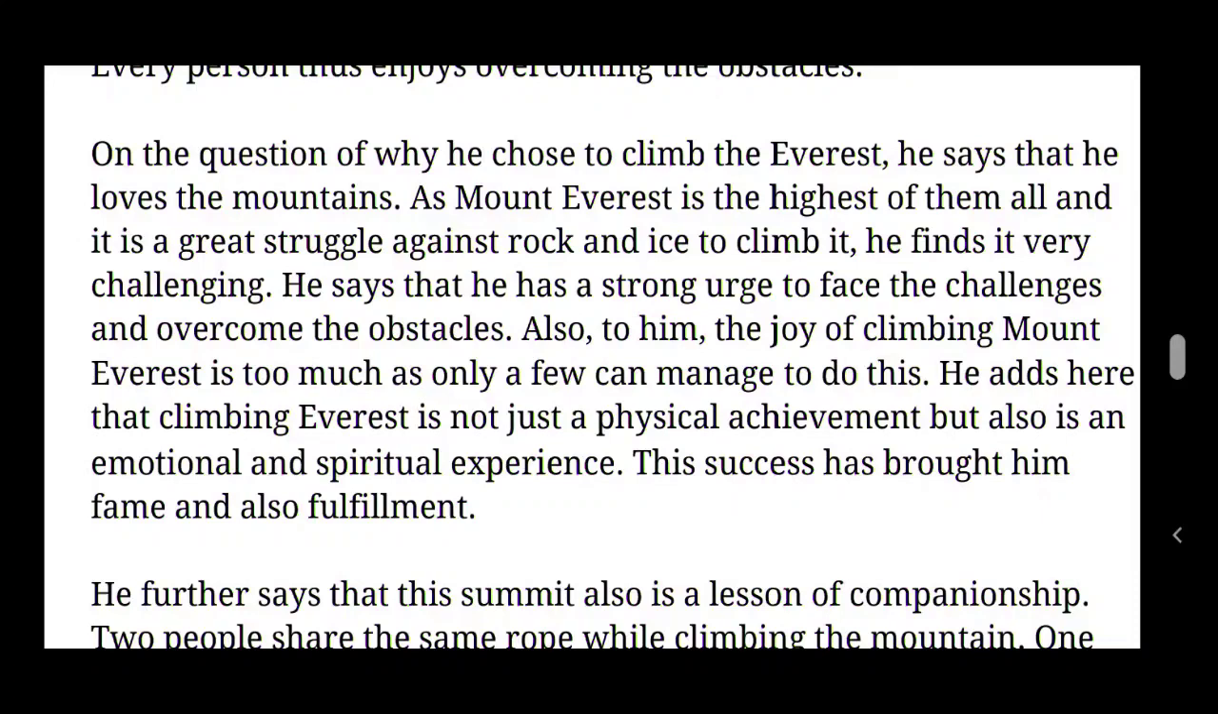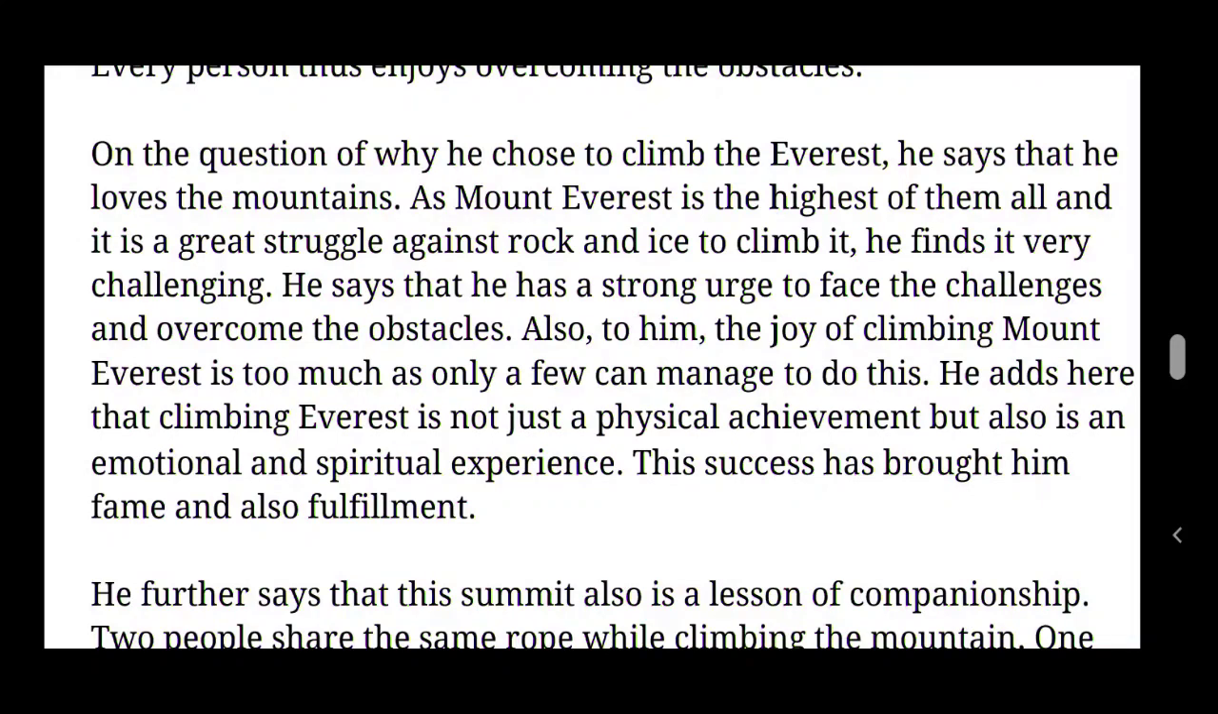To him, the joy of climbing Mount Everest is too much, as only a few can manage to do this. So, as it is the highest peak in the world, only a few can manage to do this. Everyone cannot do this. Everyone cannot manage those obstacles. Only a few can manage those obstacles.